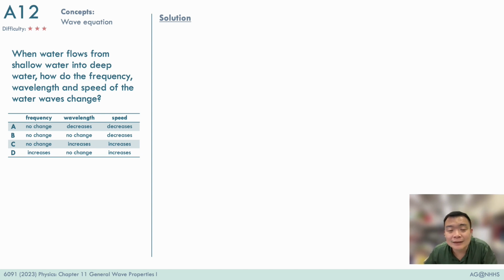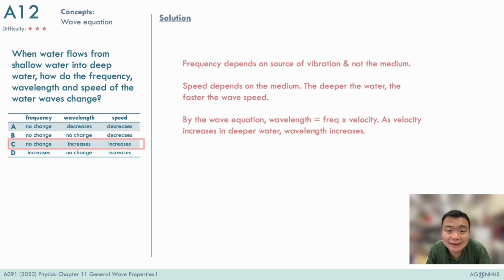This is a very important question on our understanding of frequency, wavelength, and speed. And the answer to this question is C. Now, in equation form, the wave equation has these 3 quantities, but it does not tell us which of these quantities is more fundamental. So we must know that the frequency of a wave is the most fundamental.